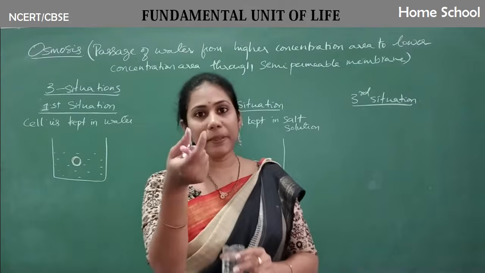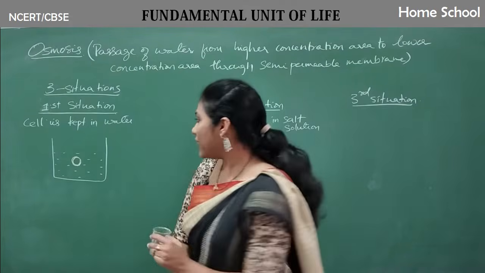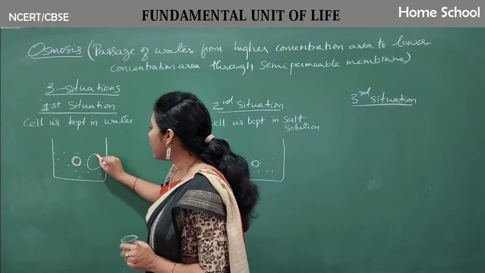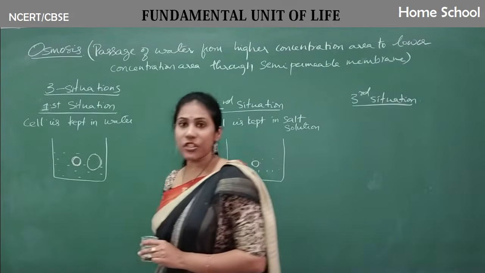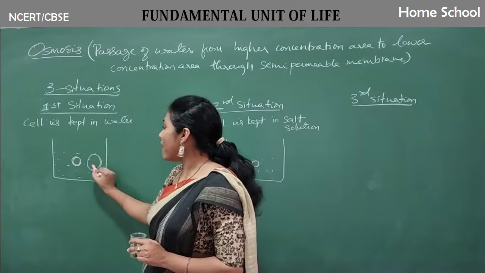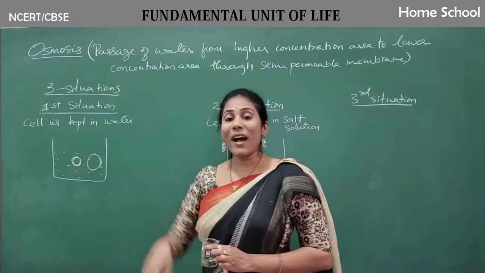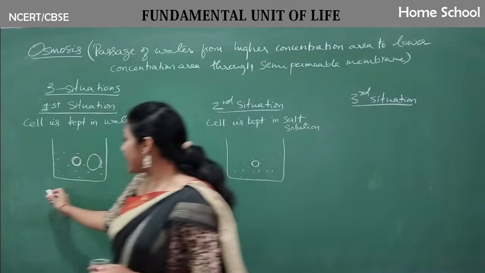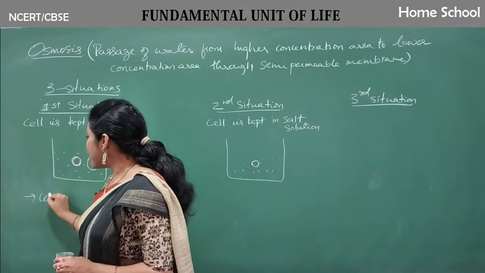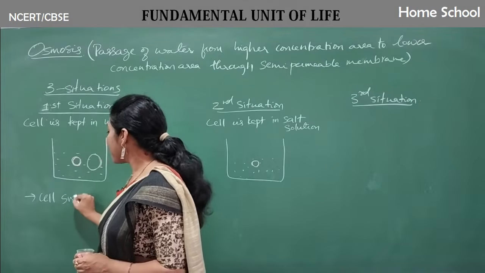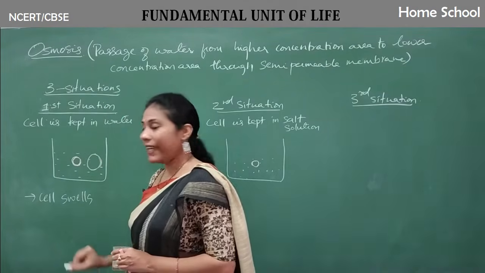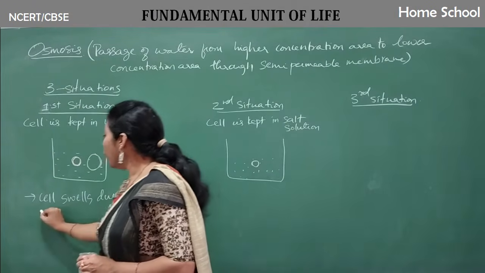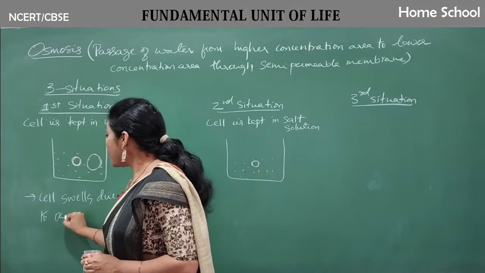See, the size of the raisin, in the sense what? So many cells would be there in that raisin. So what actually would have happened? The size of the cell, it will bulge. Okay, the cell will bulge. Can you tell me a reason why the cell bulges? Why the cell swells? So observe carefully what has happened here, guys. Cell swells. Okay, why? Swells due to osmosis.